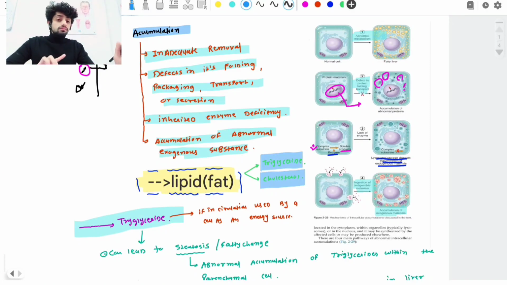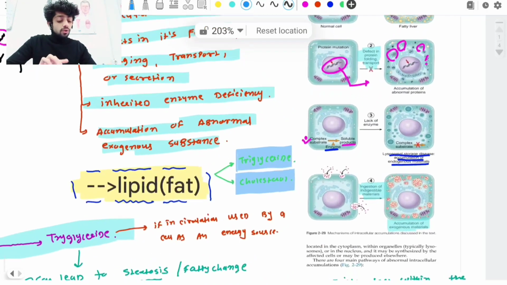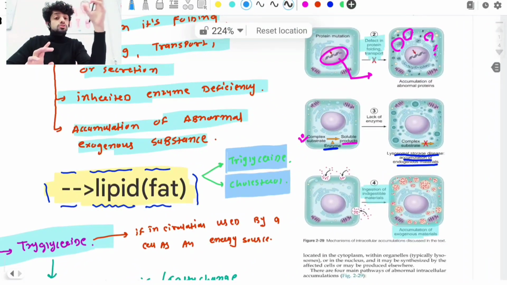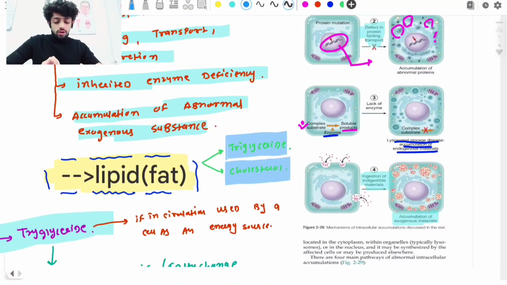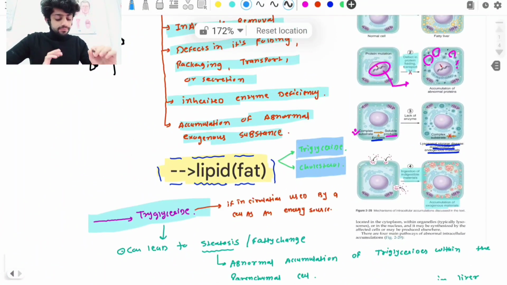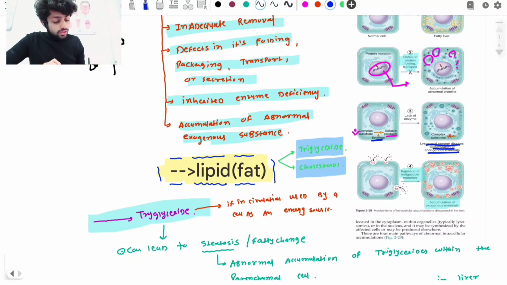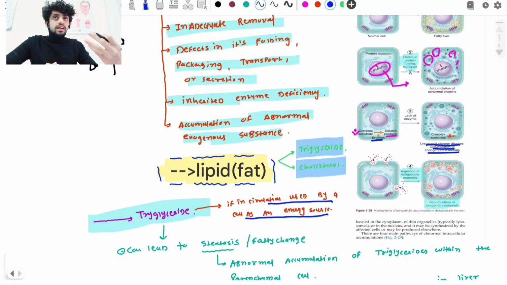Do not confuse that term with accumulation. Normally cholesterol is stored, and accumulation is a pathological condition, whereas cholesterol storage is a physiological condition. How we can differentiate, we are now going to see. So as I already told you, when triglyceride is present in the circulation, it helps in the formation of ATP. Okay guys, our body cells use triglycerides as a substrate of energy.